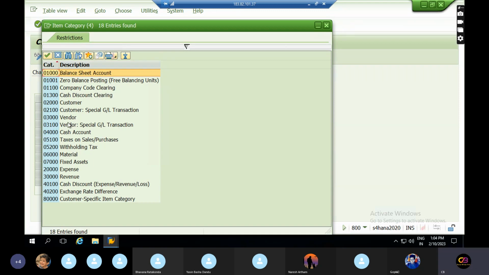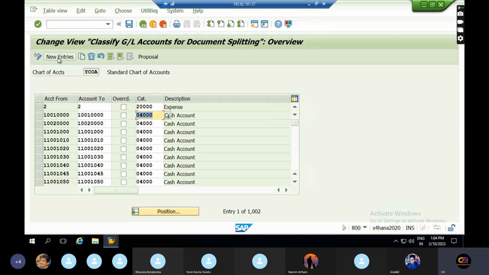If it is a cash GL, you can select cash. If it is a revenue GL, you can select revenue. If it is an expense GL, you select expense. If it is a customer, you can select customer. If it is zero balance, you can select zero balance, like that. So you need to give the category for these GL accounts.